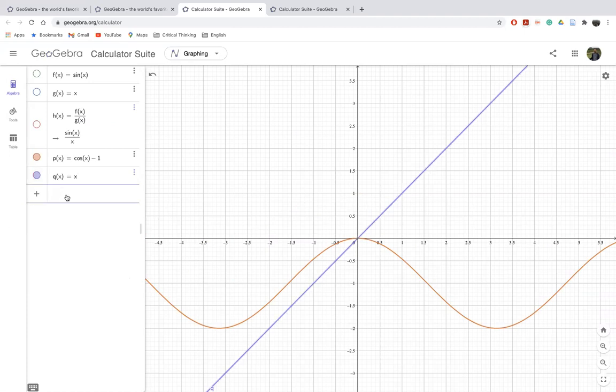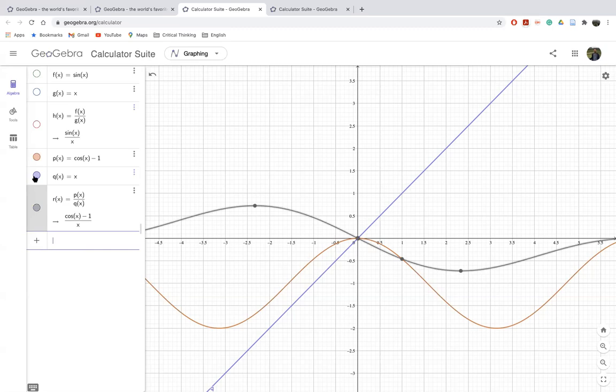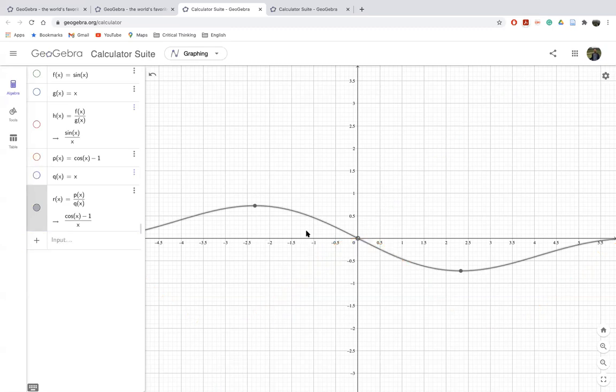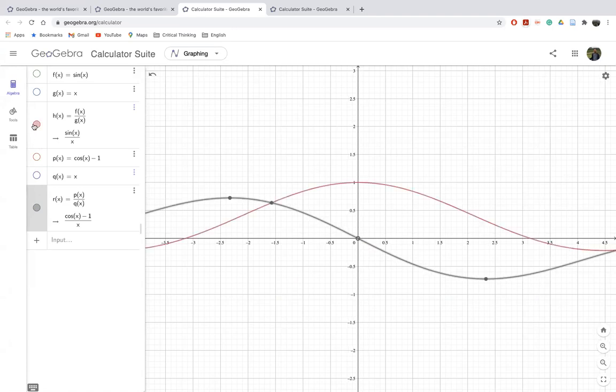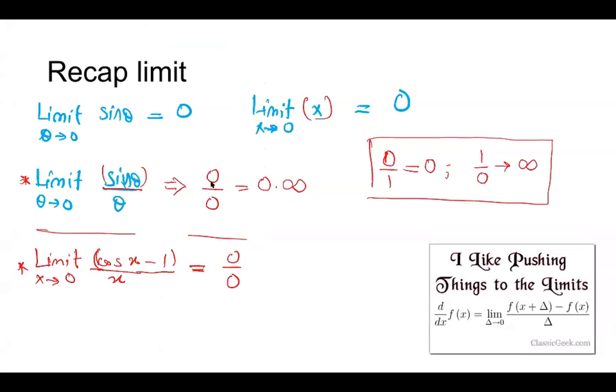Let's divide these two. So p over q, as you can see here, equals 0 this time. This curve is 0, and this curve is 1. Now my question is, in both cases we get the 0 over 0 form, right? 0 over 0 and 0 over 0. But how come this one happens to be 1 and this one happens to be 0? Sometimes you might end up with some other value, but generally these are the special cases.